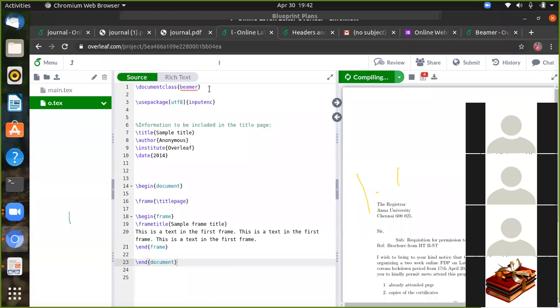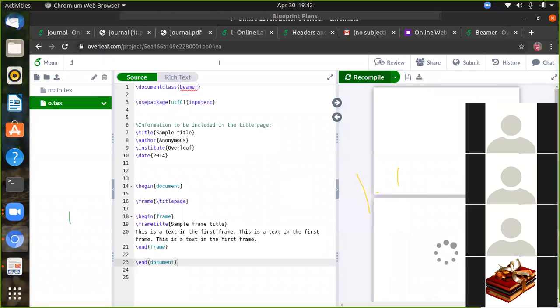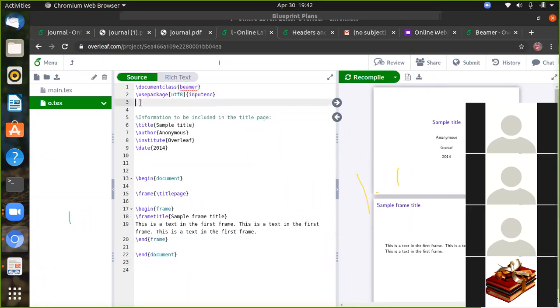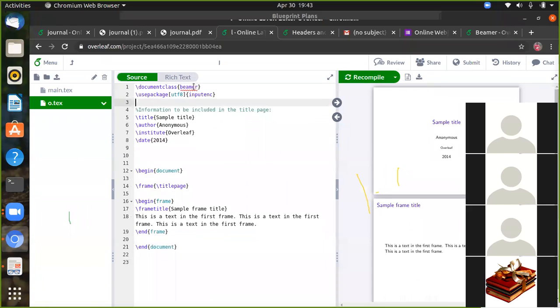Now we can see, ma'am, this is the presentation. So only one thing: instead of article, report, book, etc., you include only one term, called Beamer. This will create the presentation in LaTeX with frames. Instead of section, we must give frame.